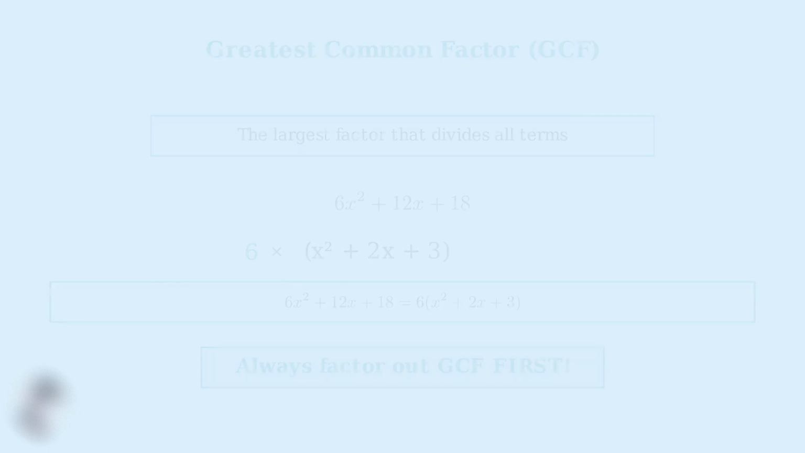Now that we understand what trinomials are, what factoring means, and the importance of checking for a GCF first, we're ready to learn specific methods for factoring trinomials. The trial and error method, also known as the guess and check method, is one of the most intuitive approaches to factoring trinomials. This method works particularly well when the leading coefficient is 1.